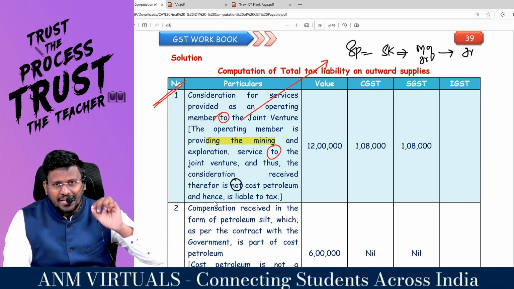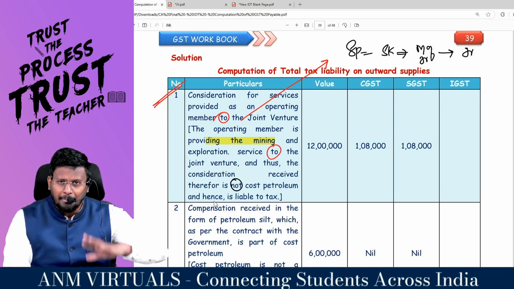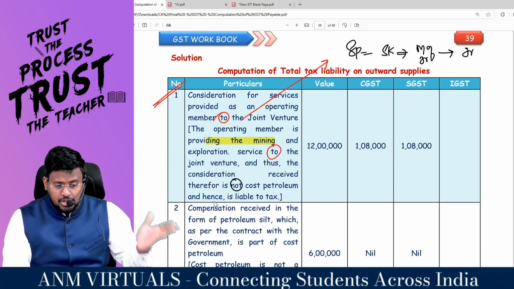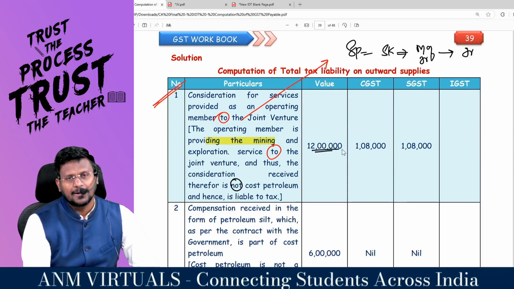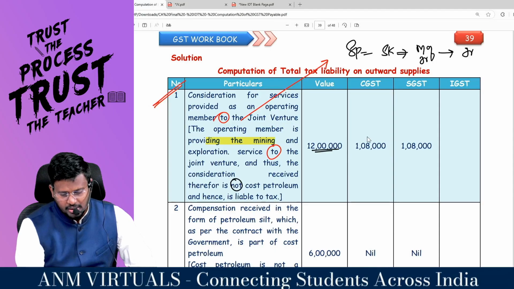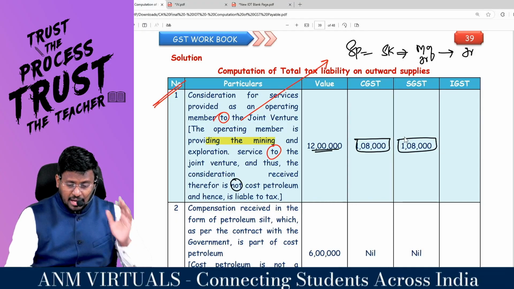Cost petroleum is applicable to the JV. Cost petroleum is not applicable to the member who has provided services to the JV, and hence it is liable to tax. So for this 12 lakh, my dear lovable students, he is supposed to collect CGST of 1,08,000 and SGST of 1,08,000.